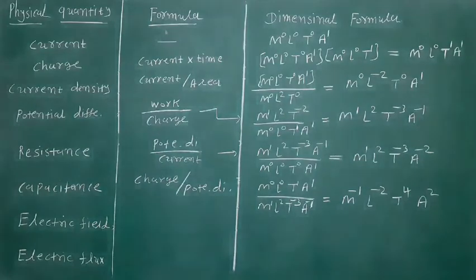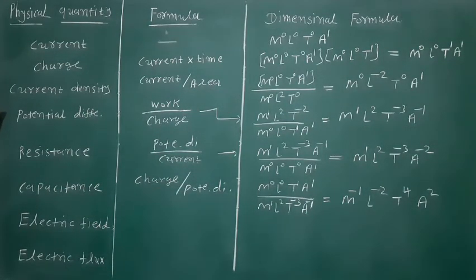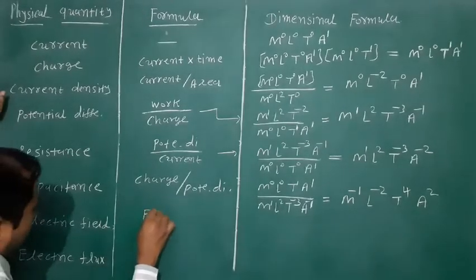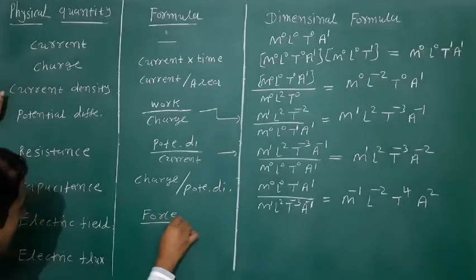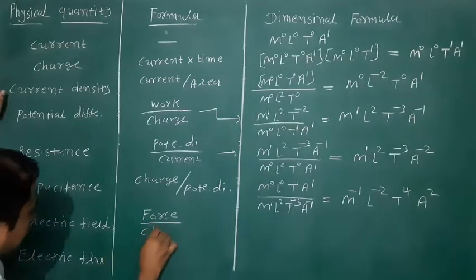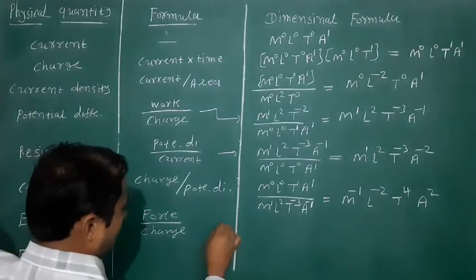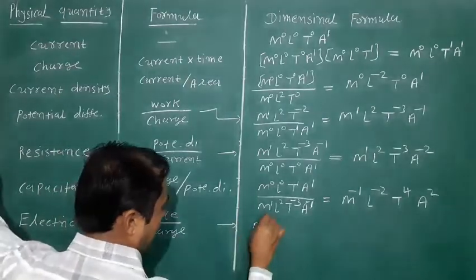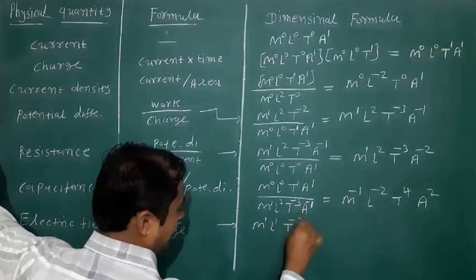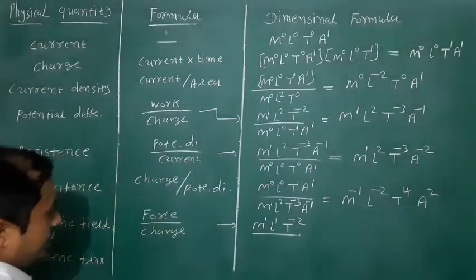Next, electric field. Friends, the formula for the electric field is equal to force upon charge. So the dimension formula for force is M1 L1 T minus 2, upon charge.